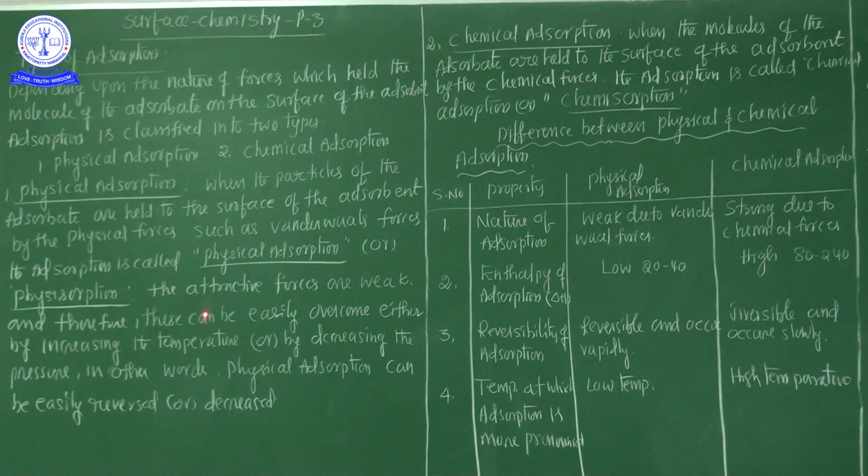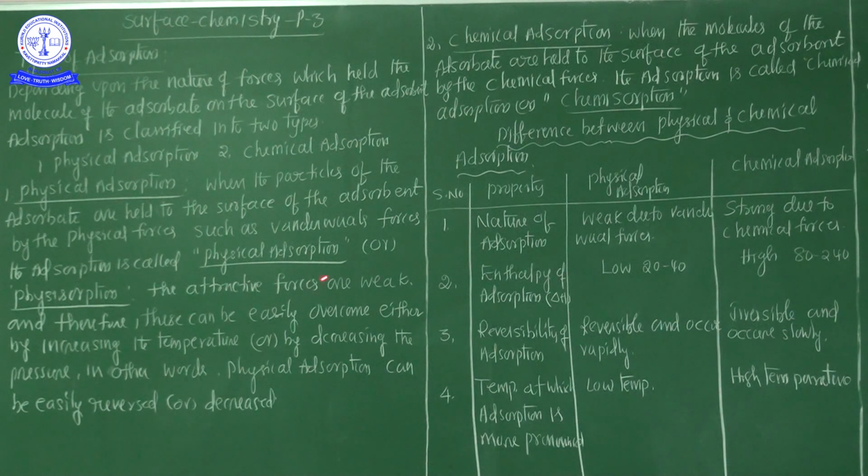So that is the basic reason physical adsorption is generally easily reversible. One more time, when the particles of the adsorbate are held to the surface of the adsorbent by physical forces such as van der Waals forces, the adsorption is called physical adsorption or physisorption.